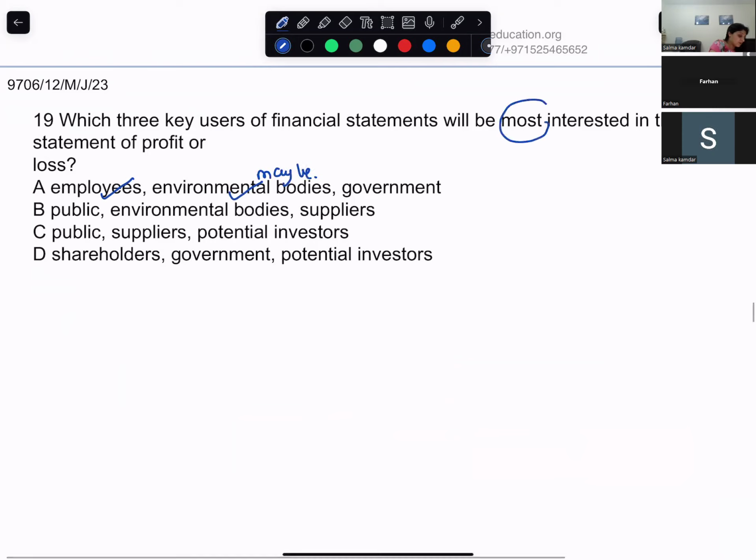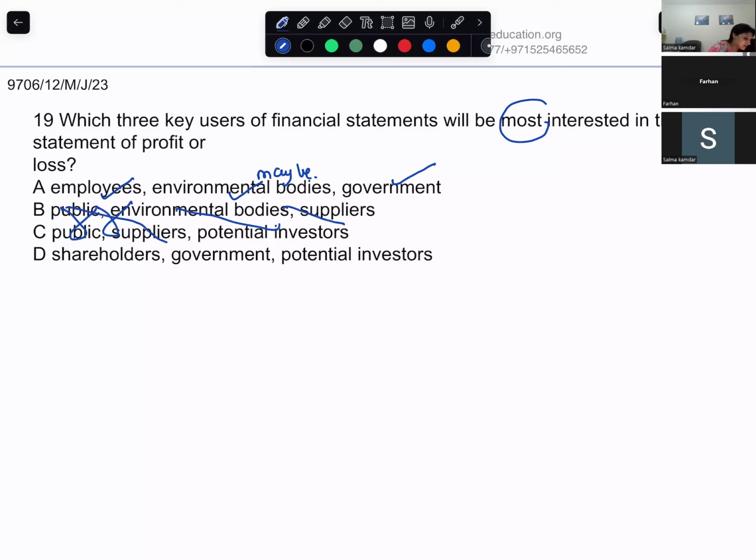Government, always most interested. Public will be interested? No. Environmental bodies, maybe. But public is not interested, so I don't need options B and C, right?